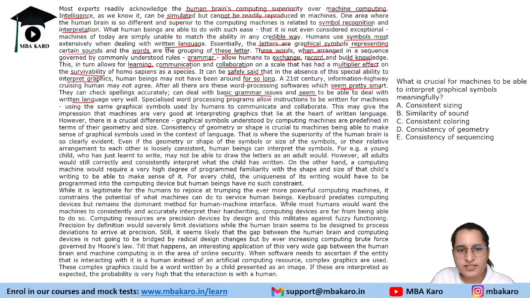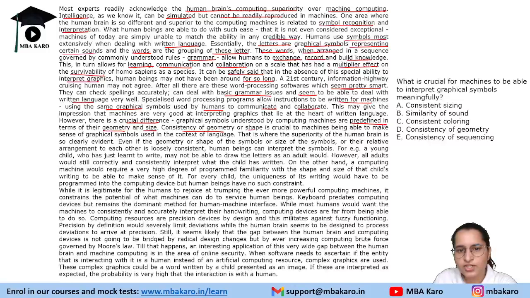Then a specialized word processing program allows instructions to be written for machines. So instructions are written for machines using the same graphical symbols used by humans to communicate and collaborate, right? This may give the impression that machines are very good at interpreting graphics that lie at the heart of written language. However, there is a crucial difference. The crucial difference is, graphical symbols understood by a computing machine are predefined in terms of their geometry and size.